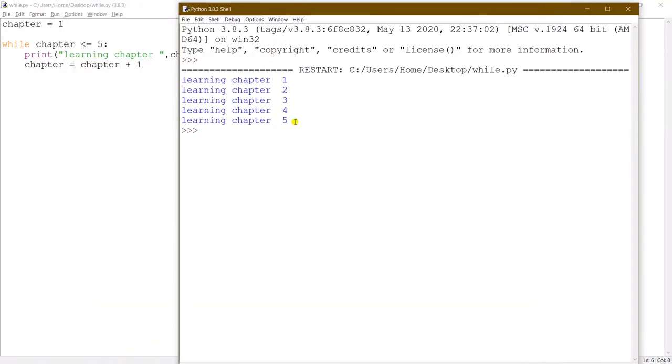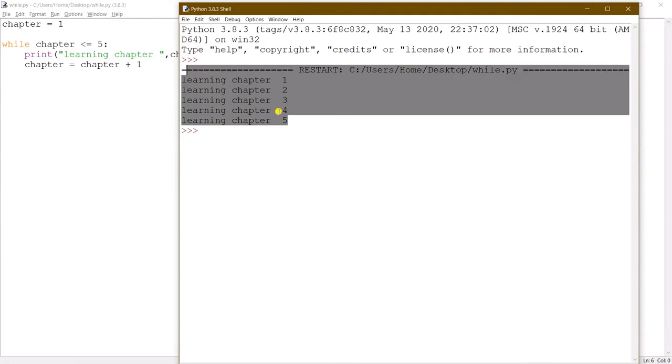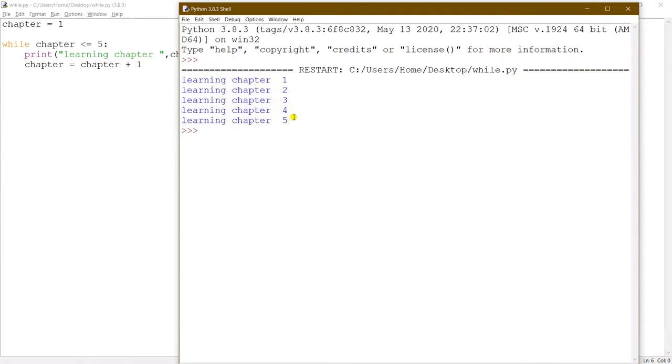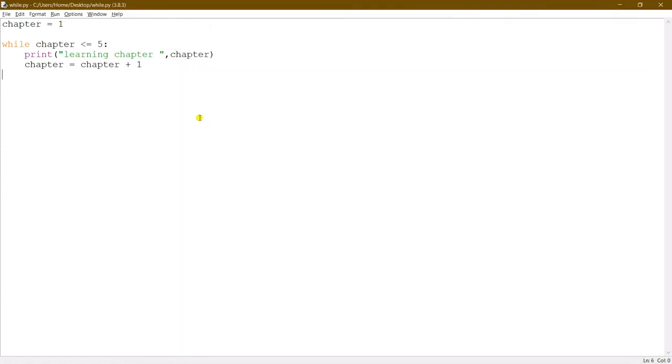And see, it's printing learning chapter 5 times. So what's happening behind the screen? Let us debug and check it. Friends, now the chapter value is 1. 1 is lesser than or equal to 5, and that's true, right? The condition is true, so it will print the statement, and then it will increment the value by 1. So now the value is 2.